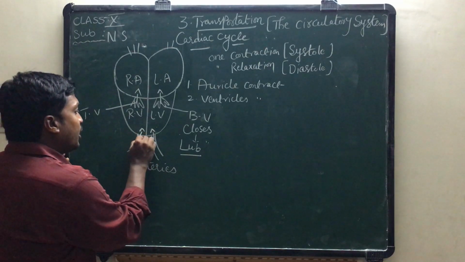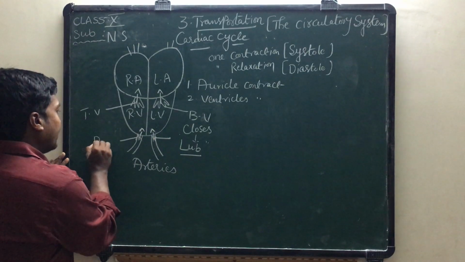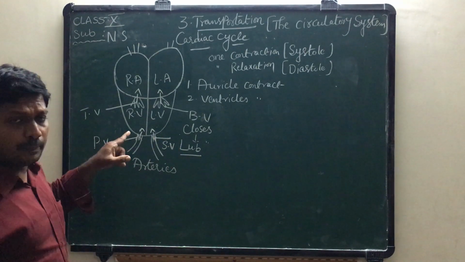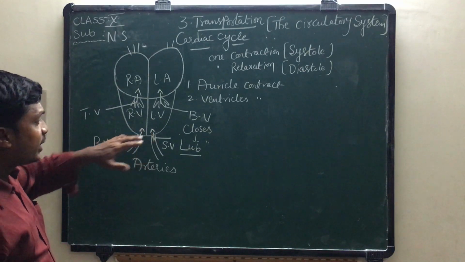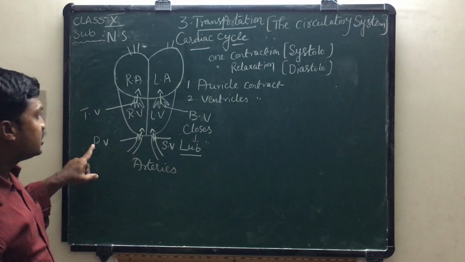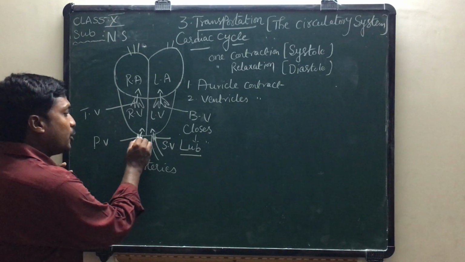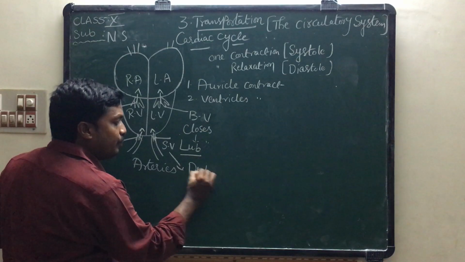Here also we can find out valves. What are those valves? One is pulmonary valve, second one is systemic valve. When the blood present in the arteries wants to escape from arteries to ventricles, pulmonary valve and systemic valve close forcefully and produce a dull sound called dub.